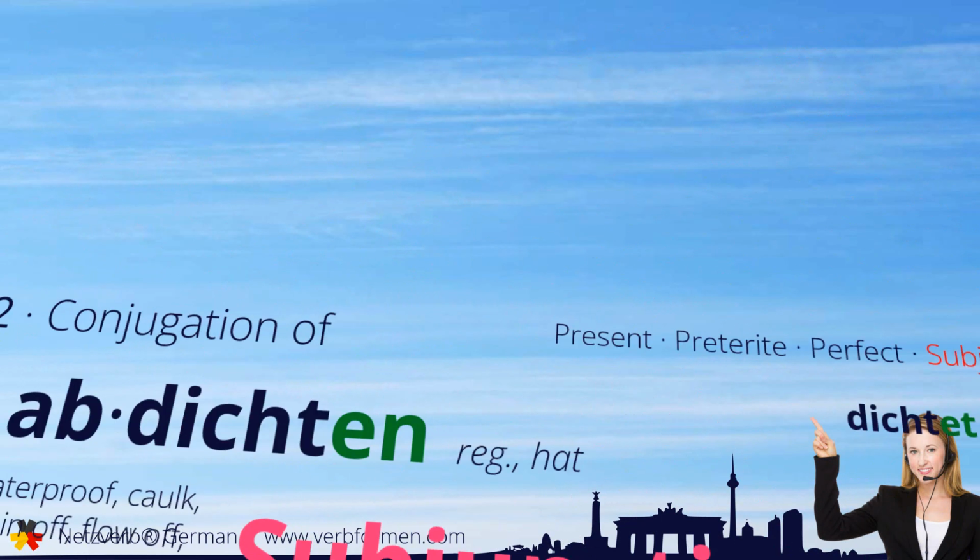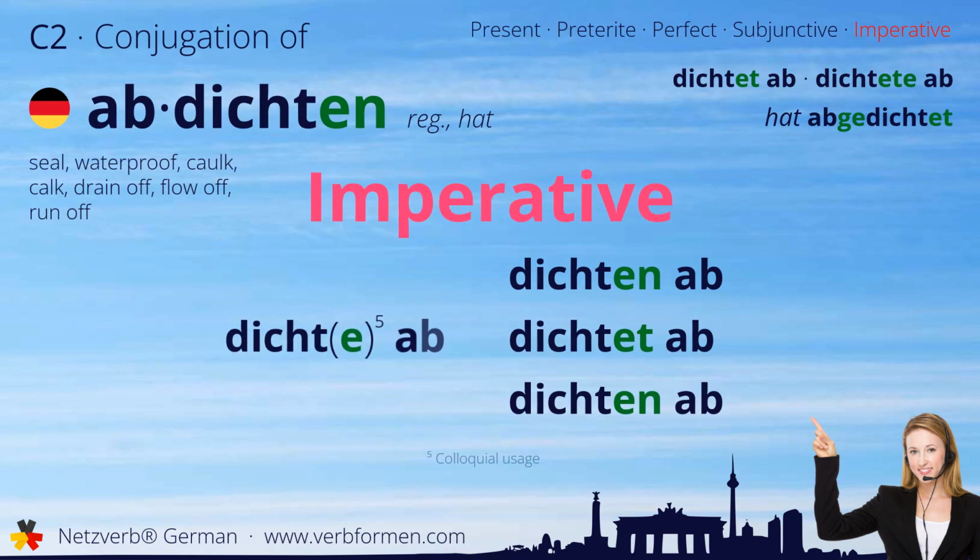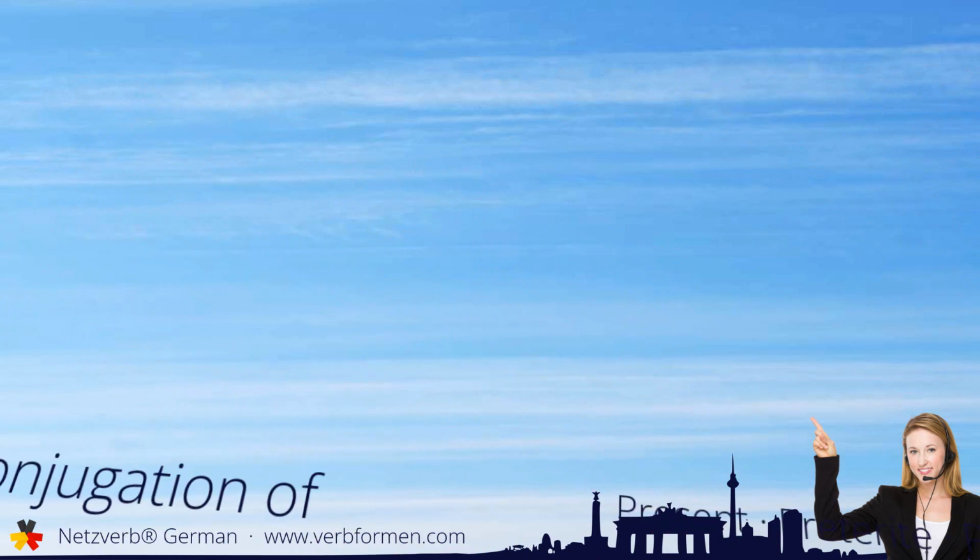And finally, we'll cover the imperative. Dichte ab du. Dichten ab wir. Dichtet ab ihr. Dichten ab sie. That was our today's learning video about the verb abdichten.